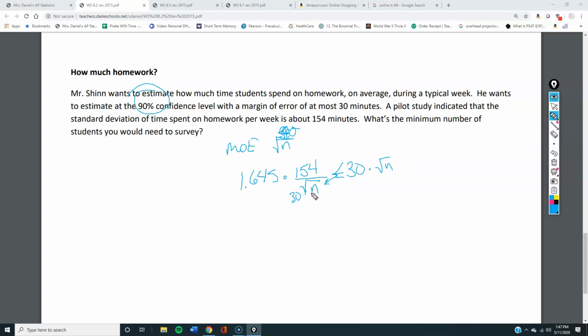Can I do that? Times both sides by n. Divide both sides by 30. Alright, good. Let's do it. Now, let's do some math. So I multiply, divide by 30, and then square it. When I do that, I get